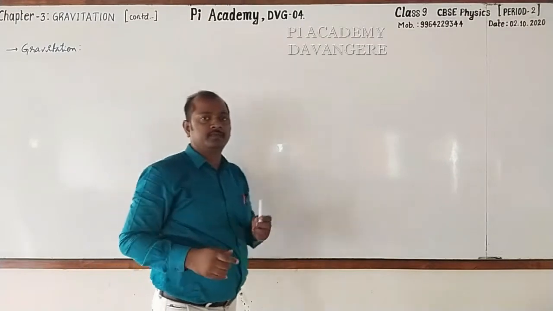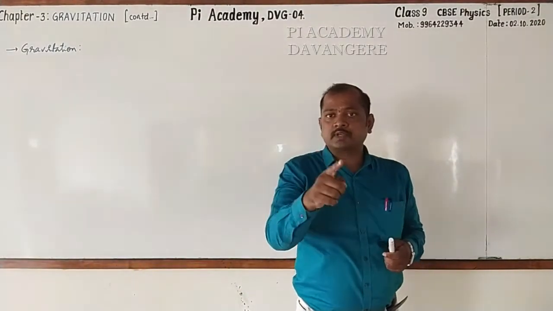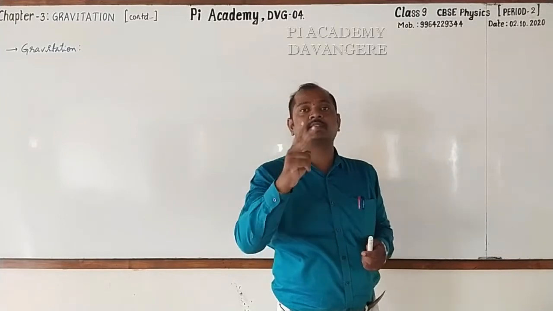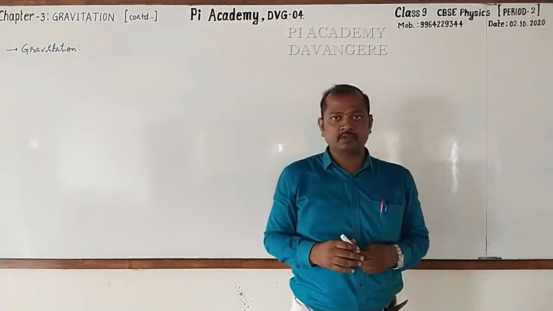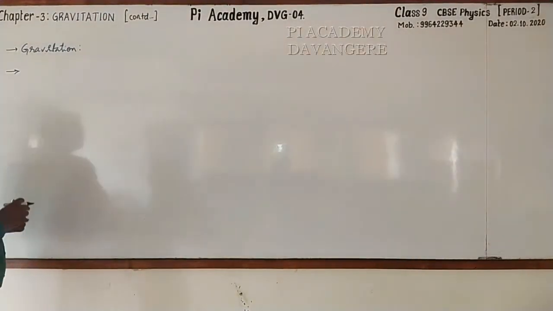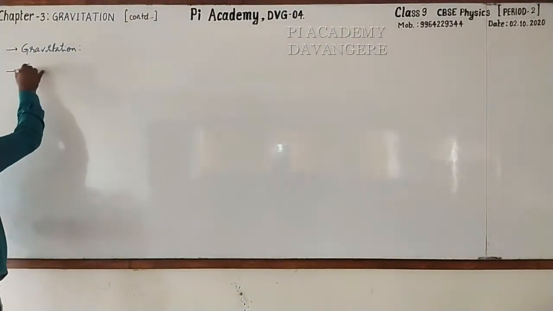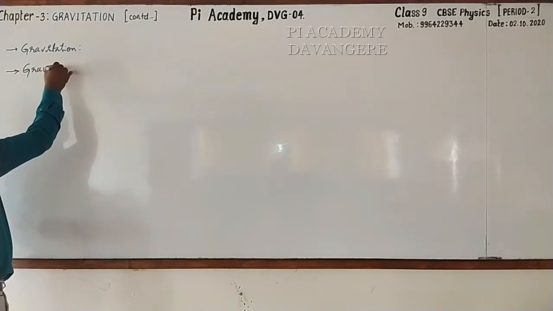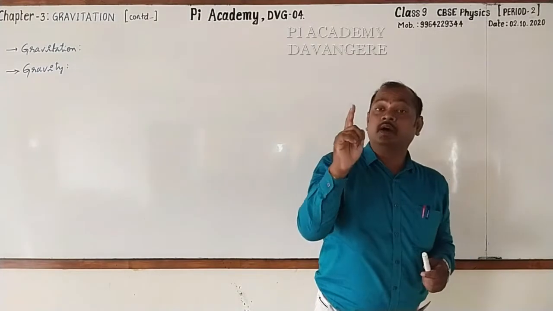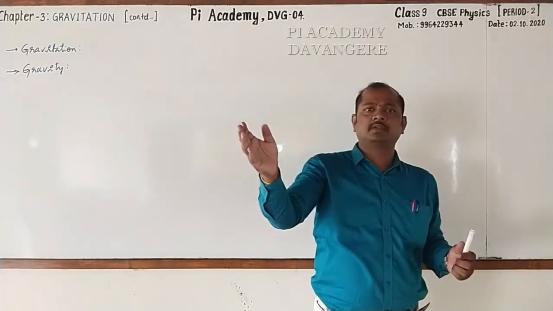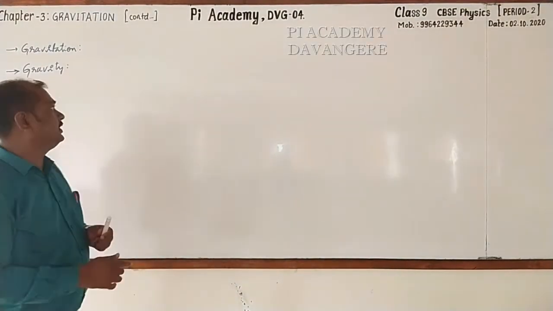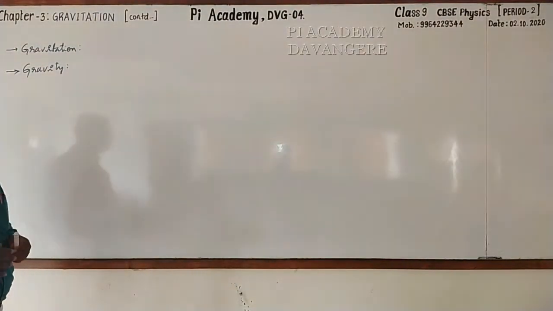How do you define it? The force of attraction between any two bodies in the universe because of their masses is called gravitation, right? And we also come across one more word used by Sir Isaac Newton, that is gravity. Define this one. It is the force of attraction between the earth and any object which is lying on the earth or above the earth is called gravity.